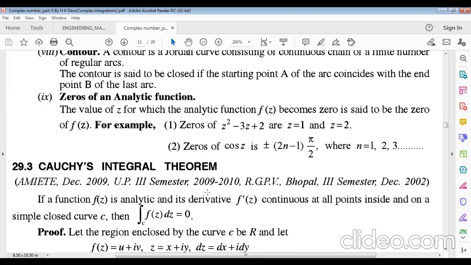Now, a very important theorem: Cauchy's integral theorem.